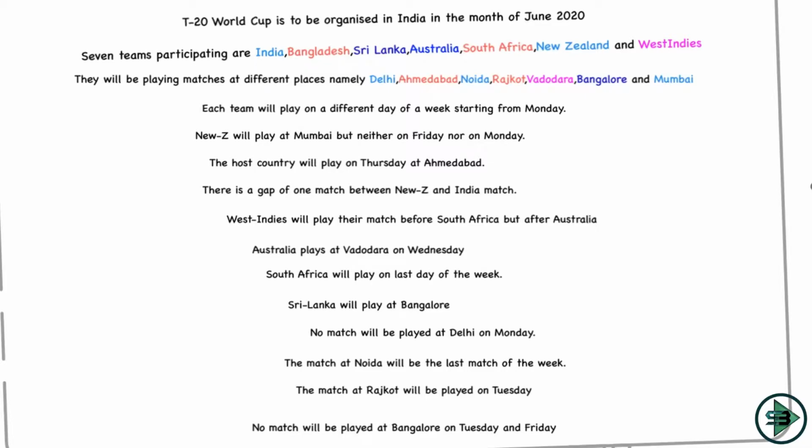Okay, so what do I have? I have the name of the team in one column. I have the places where they will be playing their matches in one column. So already the 2 columns are set now. Let's see what else do I have.